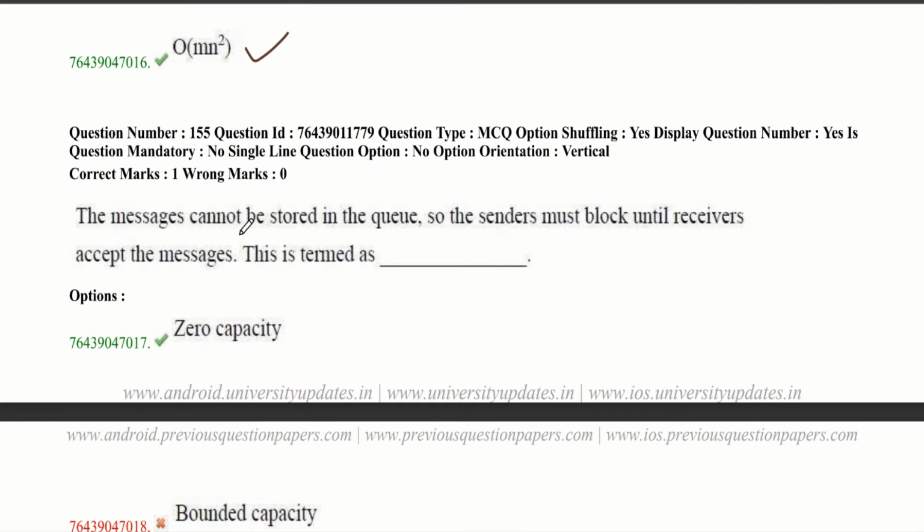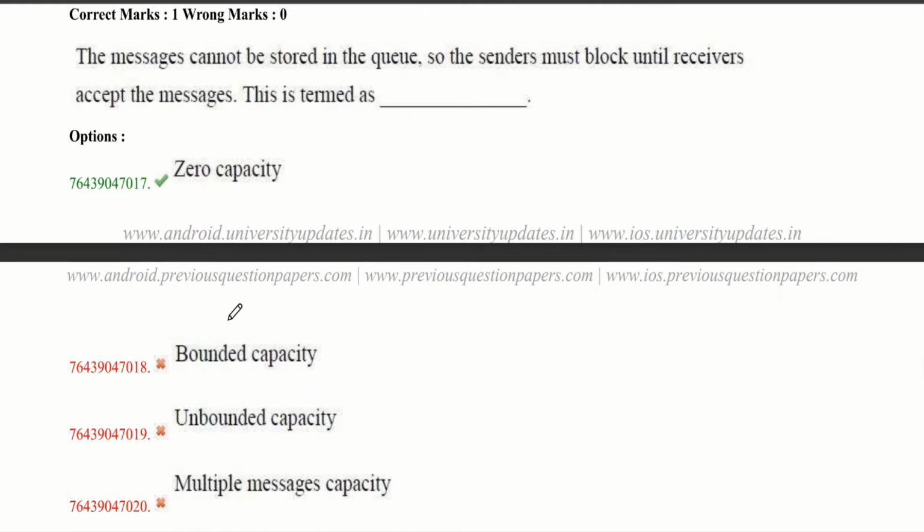Now let's move to our next question. The messages cannot be stored in a queue, so the senders must block until receivers accept the message. This is termed as dash. This question is from inter-process communication as well as the buffering concept. Zero capacity means the sender waits till the receiver receives it.